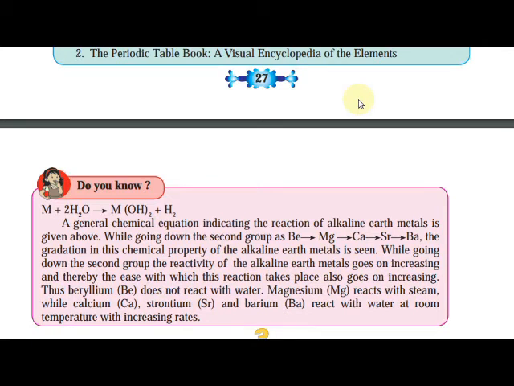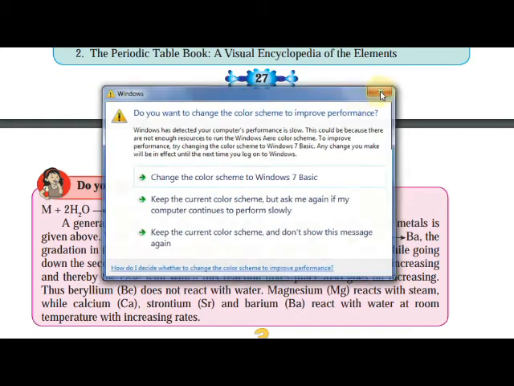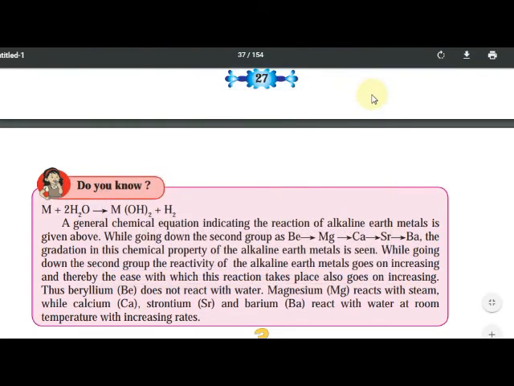Understood? If you see, their reactivity goes on increasing down the group. First is Be, then Mg, whose reactivity is more. Then from Mg, Ca is more. Then strontium more. Then from strontium, Ba is more.